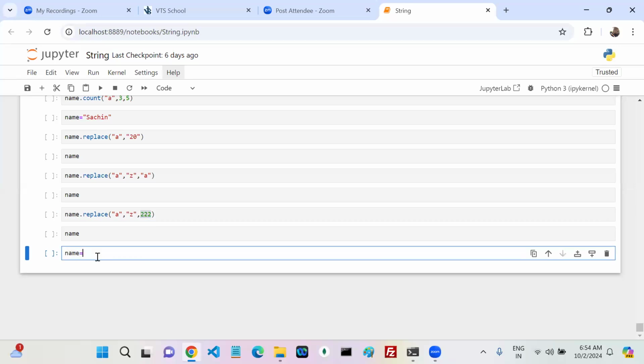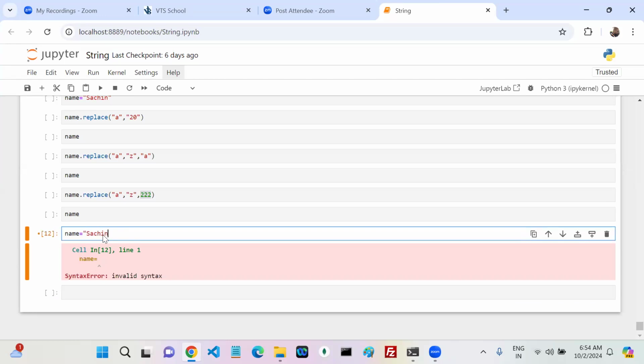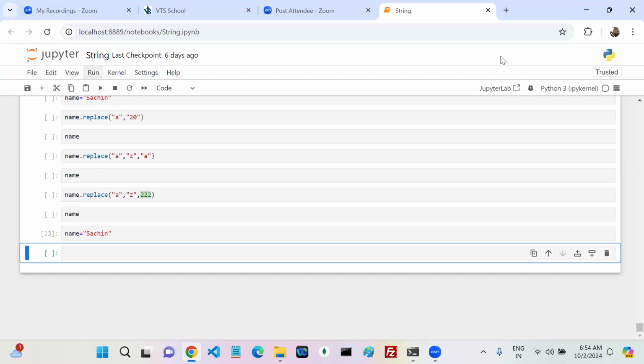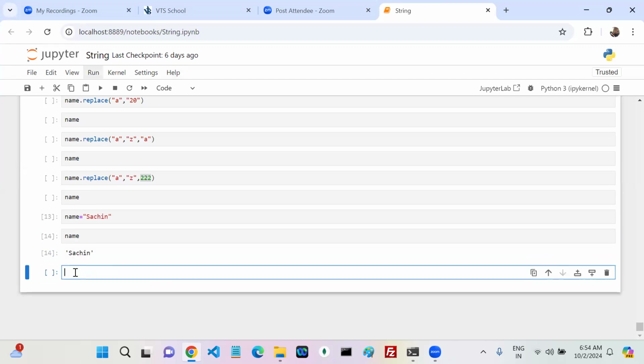If you write name equals to such, name equals to such, I just want to replace, see, this is my name. If I write name dot replace, can anyone tell me this statement? Can anyone explain the statement?